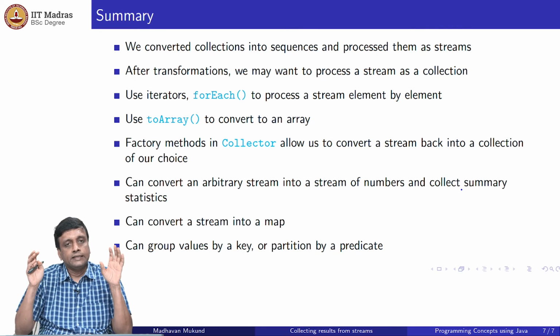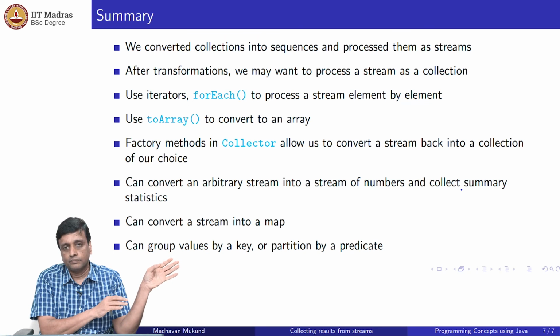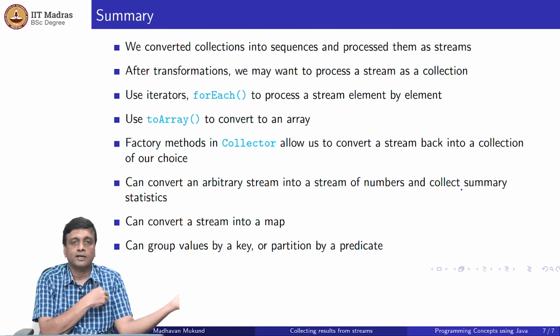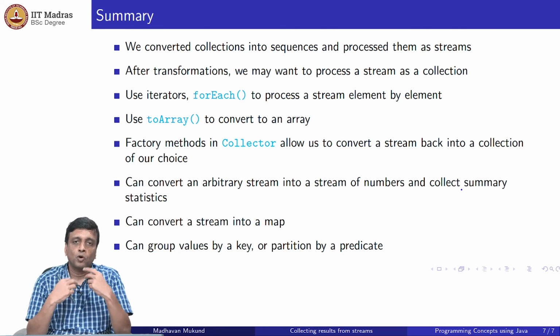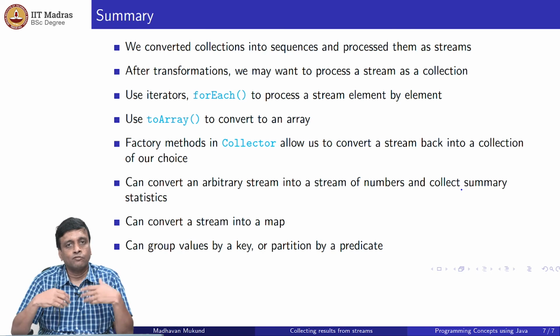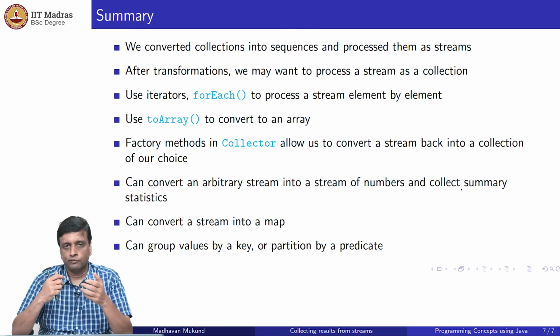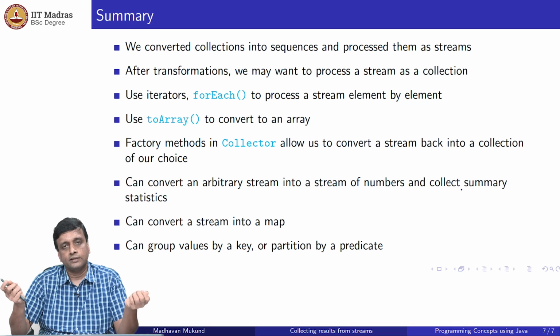So to summarize, initially we started with collections and we converted them into streams by treating them as sequences, and having modified this stream by applying some transformations to it, we reach an output stream. Now we want to convert it back into a collection. If we just want to process this collection from beginning to end, we can of course iterate over it. Either you can use the standard iterator which is defined for streams as it is for collections, or you can use the for each format, which applies a function to every element in the stream. The simplest thing you can otherwise do is to store it as an array.